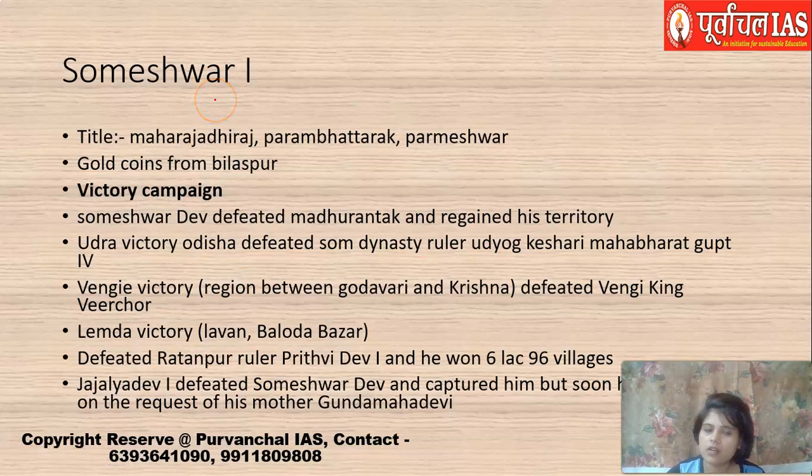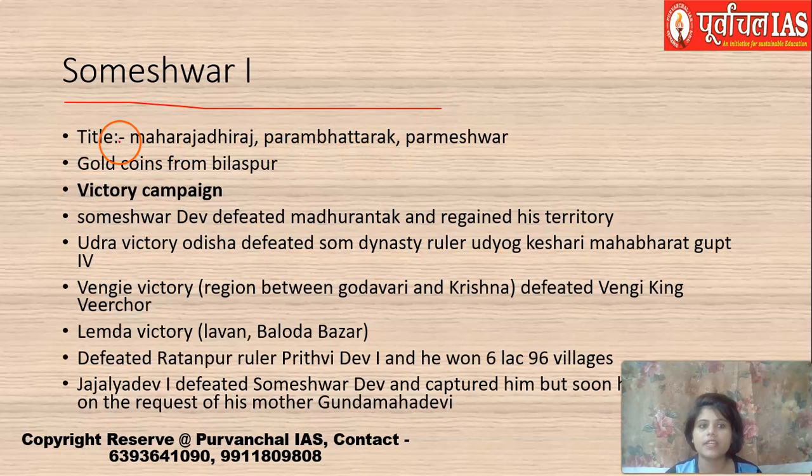One of the most important rulers of this dynasty was Someshwar I. He took many titles. Rulers at that time, kings, had the habit of taking titles after a certain victory or something. So he took titles such as Maharaja Dhiraj, Param Bhatrak, Parmeshwar. Gold coins of Someshwar I have been found in Bilaspur district.